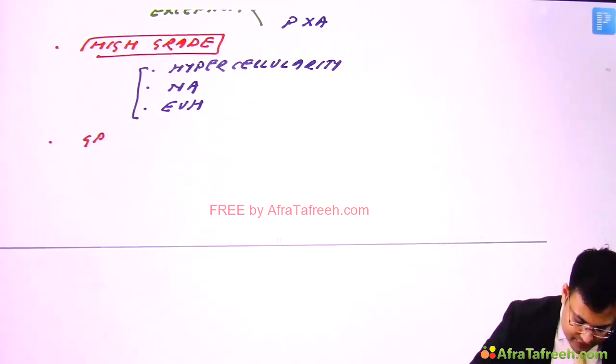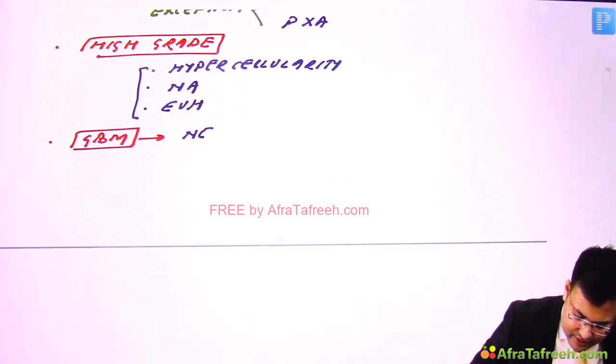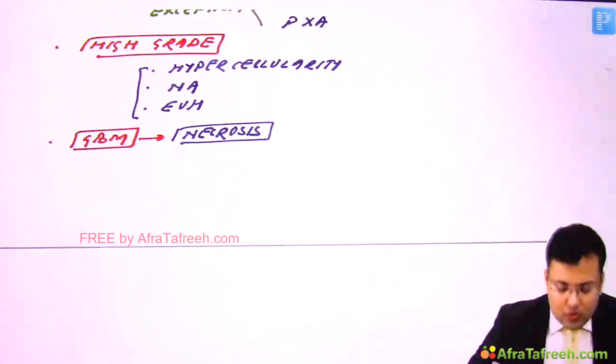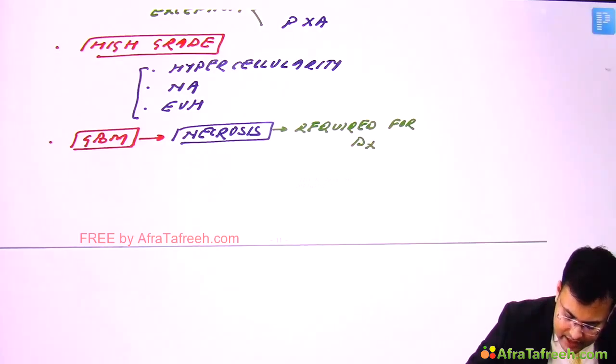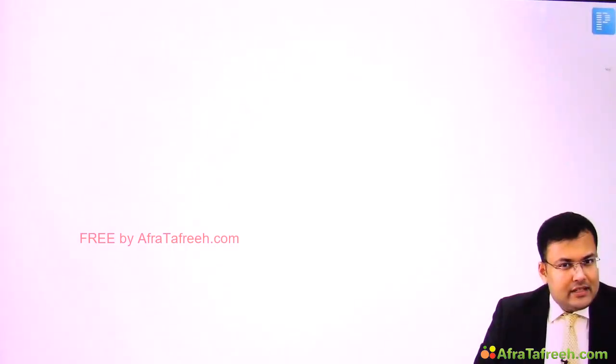So what is the unique feature of glioblastoma multiforme? In these patients there is necrosis. This is the unique feature, and it is required for diagnosis of glioblastoma multiforme.